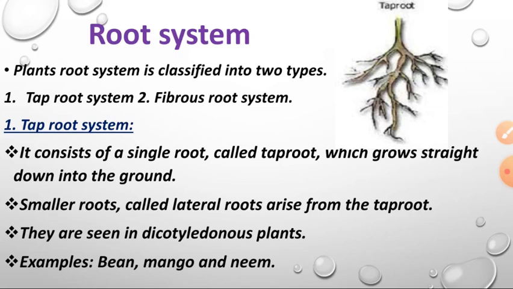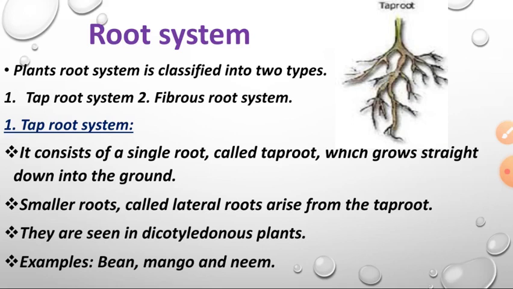So taproot system means it consists of a single root, okay, and it always prefers to be under the soil, and from the taproot later on some roots arise. Those roots are called smaller roots. We can see this type of root in dicotyledon plants.